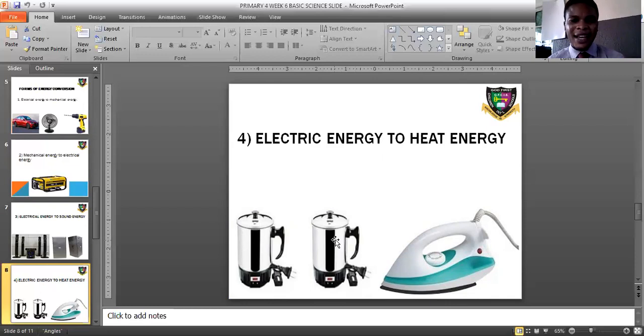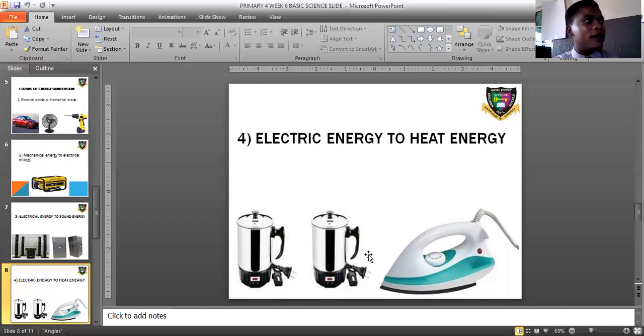It is the heat that this kettle produces that makes the water boil. Immediately you put it on, it starts producing heat. It is this heat that makes the water boil. So what this electric heater or water heater produces is heat, and this heat is known as heat energy.